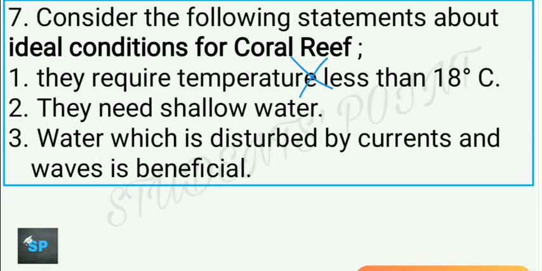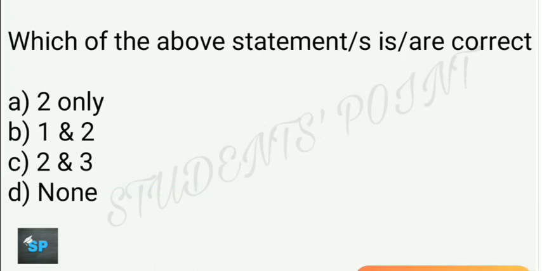So first is wrong. Second statement now. They need shallow water. Is it? Yes, it is. They require shallow waters, and water which is disturbed by currents and waves is beneficial. Is this statement correct? Let me know. So yes, this statement is also correct. So here second and third options are correct. First was wrong. So C is the right answer here.